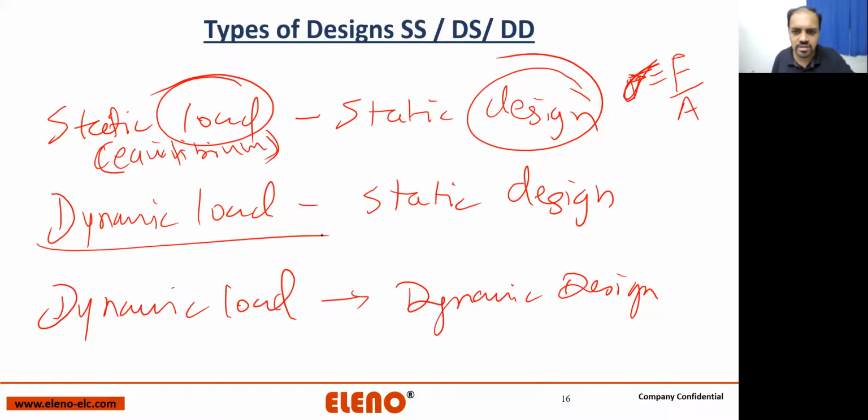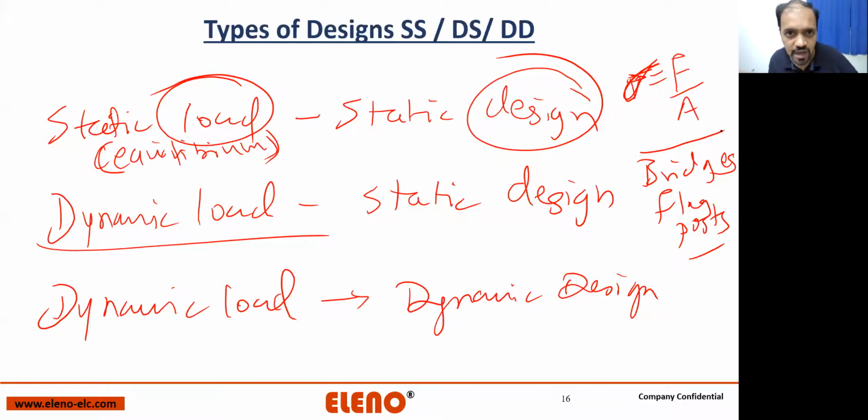Now, dynamic load, static design. This table can be an example of static load, static design. I'm not going to jump on this table, right? Dynamic load, static design can be, let's say, bridges. It can be flag posts. The flag posts are actually getting 100% dynamic load, but they are statically designed as cantilever beams.